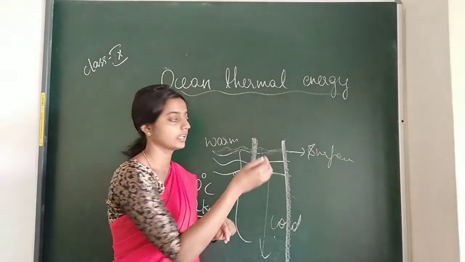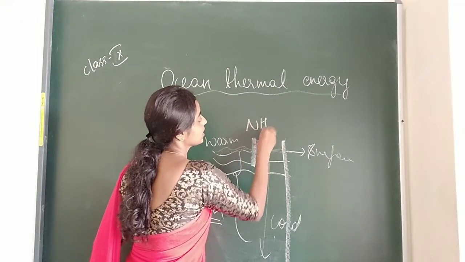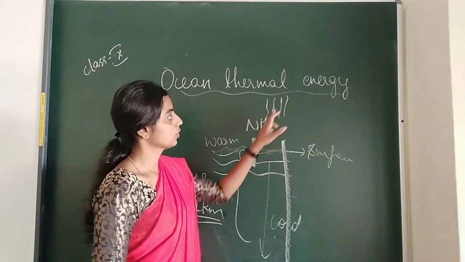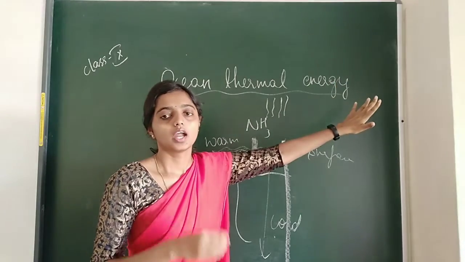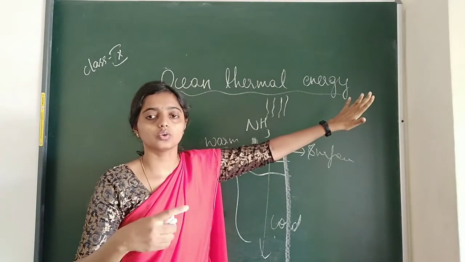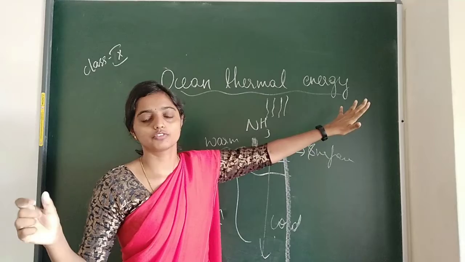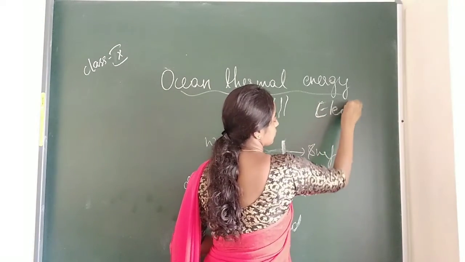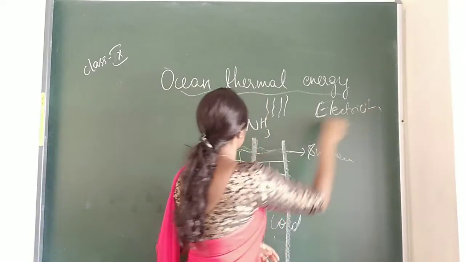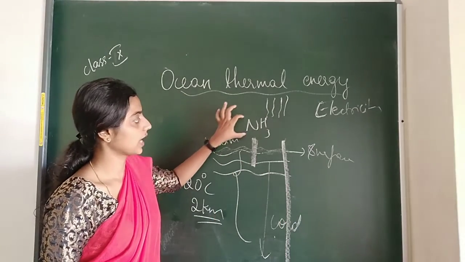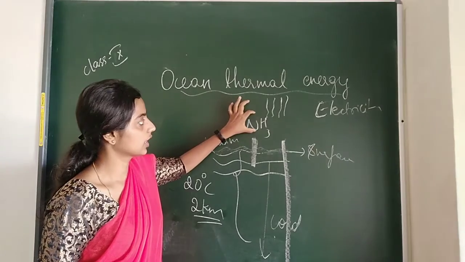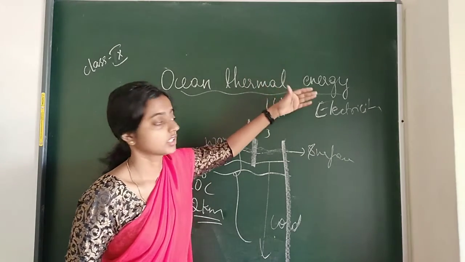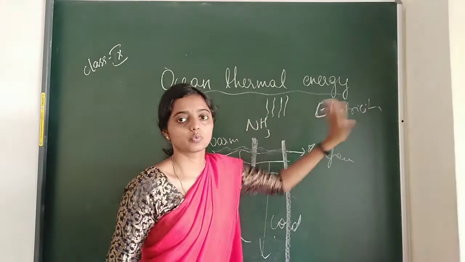Then that volatile NH3 starts to vaporize, and the vapor is connected to a turbine, and as usual the turbine starts to rotate, and with the help of a generator they will produce electricity. So this is how the warm water acts to boil NH3, and the vapors rotate the turbine, then along with the generator electricity will be produced.